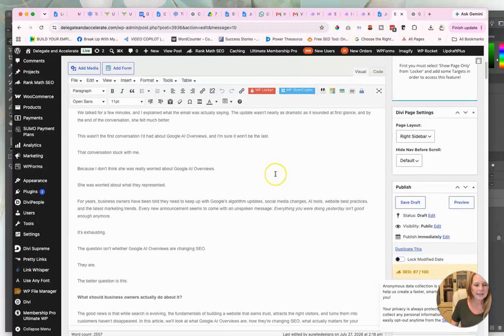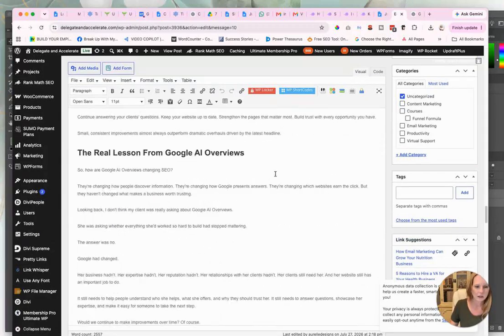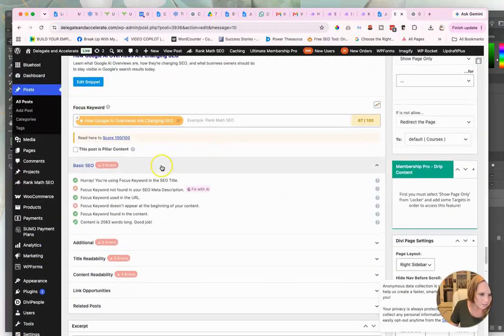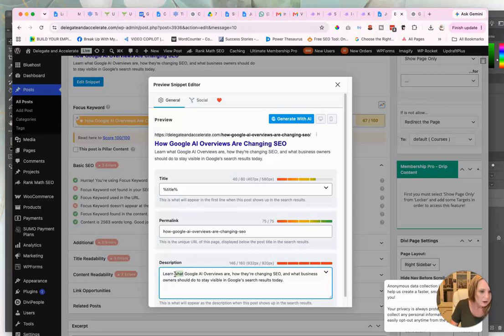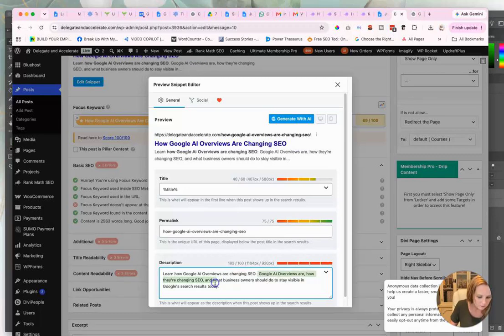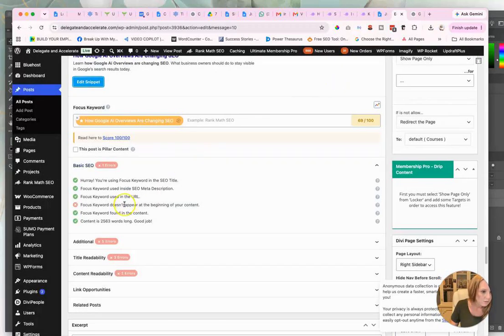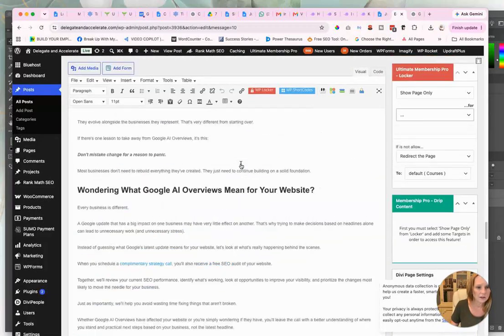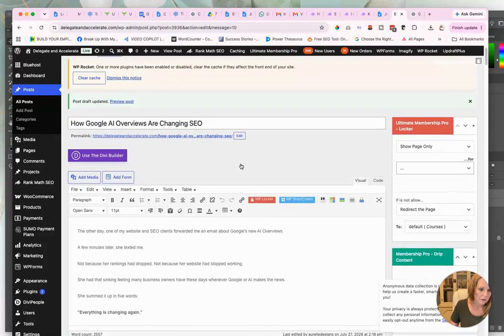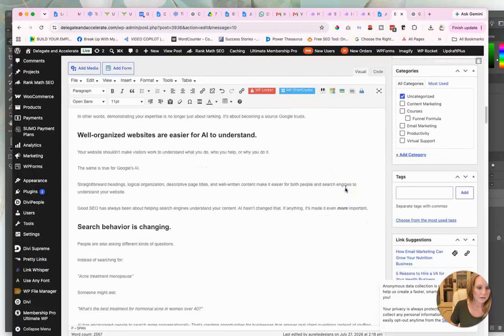Okay, next thing we need to do is edit some images and get them ready. Focus keyword is not found in your description. Learn how Google AI overviews are changing SEO. Start right there. That looks good. Focus keyword doesn't appear in the beginning of your content. How Google AI overviews are changing SEO. So this is stuff there. That should do that. Right?